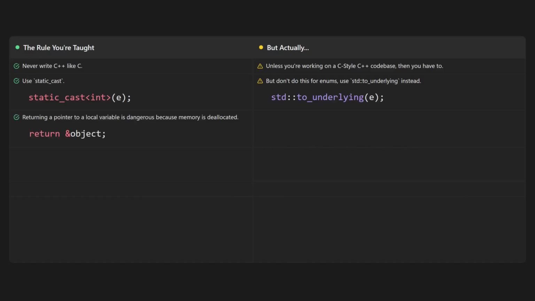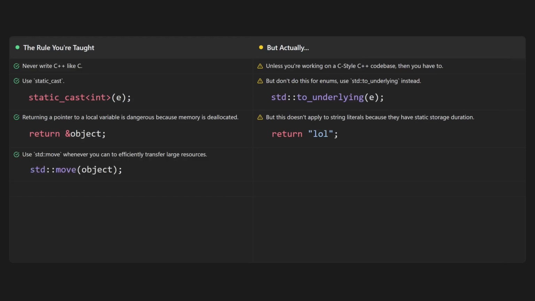You're taught that returning a pointer to a local variable is dangerous, because the memory is deallocated when the function returns. But then it turns out that this doesn't apply to string literals, because they have static storage duration and exist for the entire lifetime of the program. You're taught to use standard move whenever you can to efficiently transfer large resources, but then you learn that you should never use it when returning a value from a function, because C++ has an optimization trick called return value optimization, and when you do this, it screws it up.